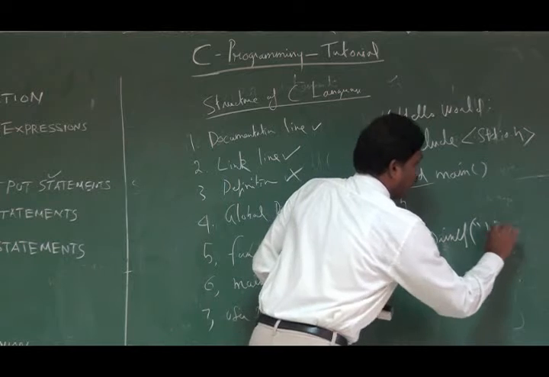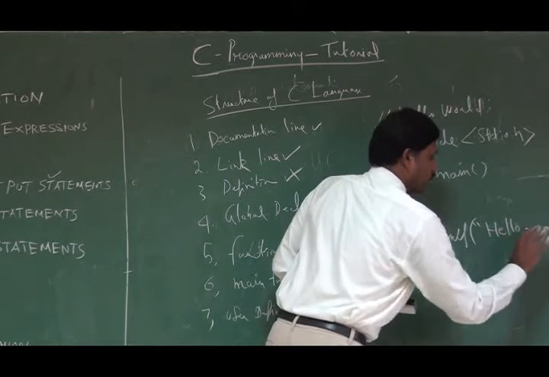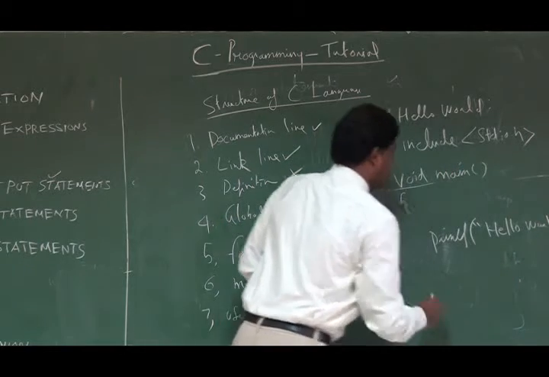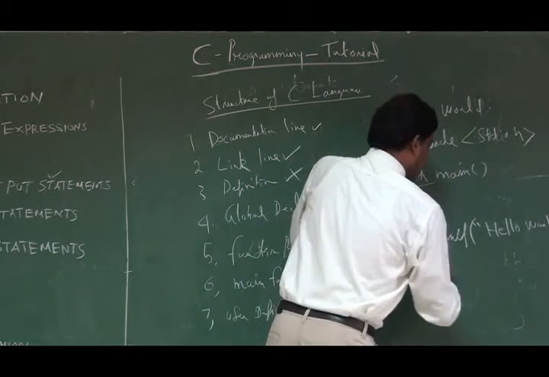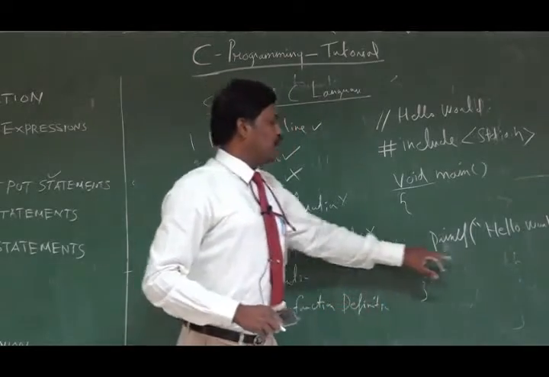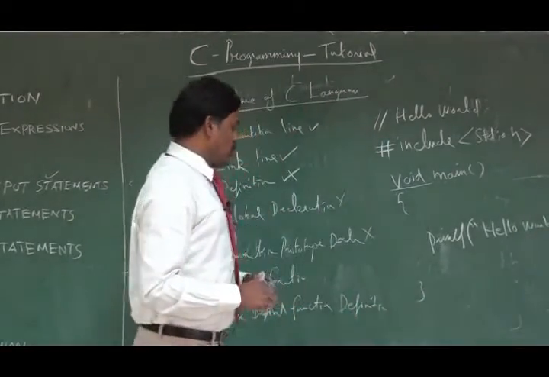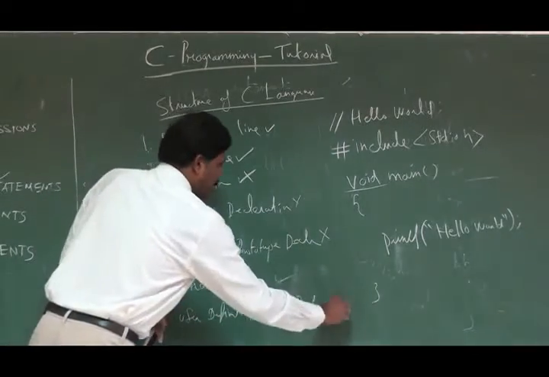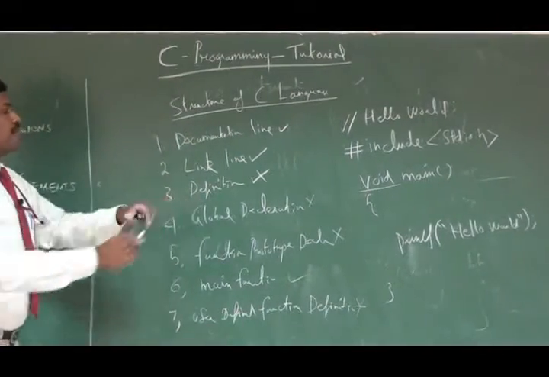Now inside this function, I have only one single line, printf. Within printf, I am going to give a constant string value, hello world. Okay, then I will close it here. In C language, every executable statement is terminated with a semicolon. That is a rule. And user defined function definition, I didn't use any user defined function. That's all. Now the program is ready.